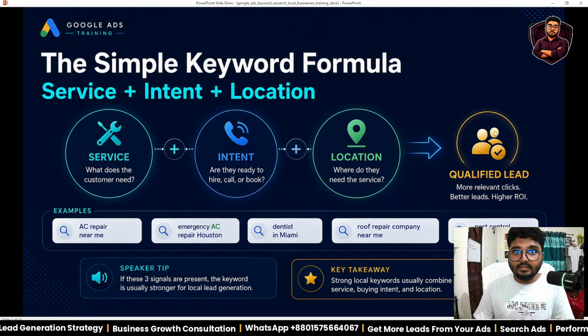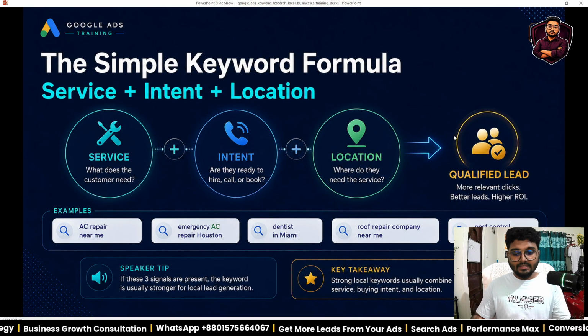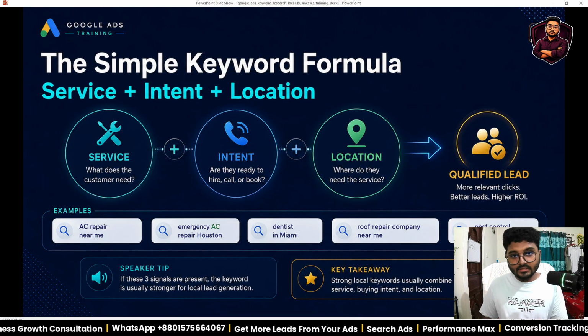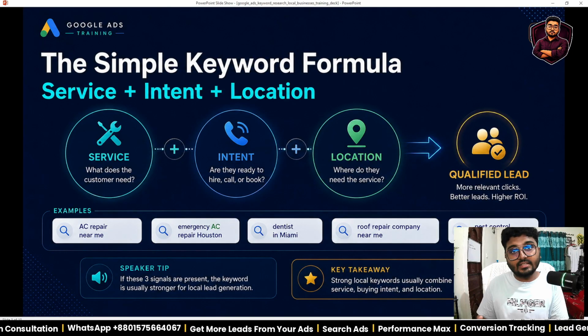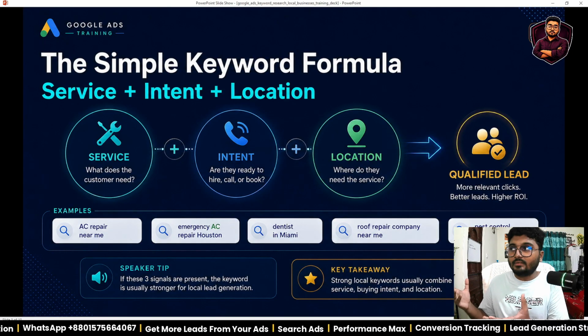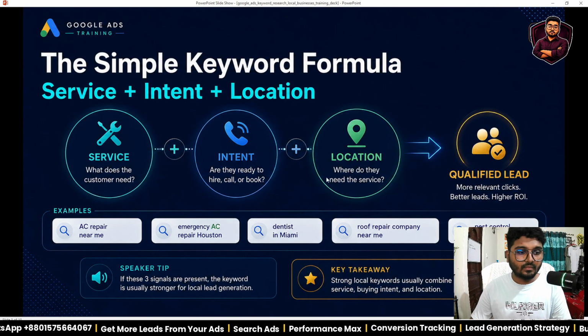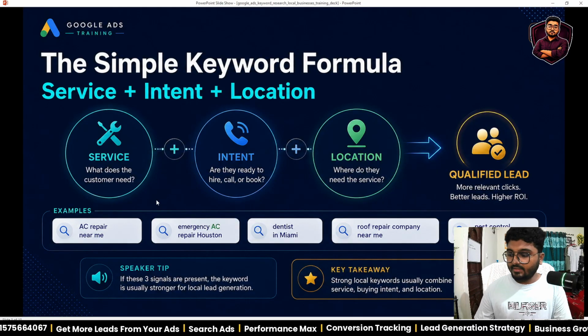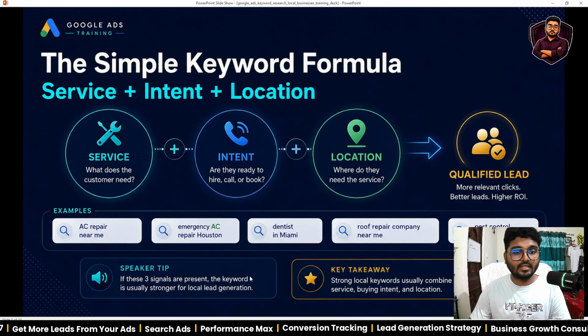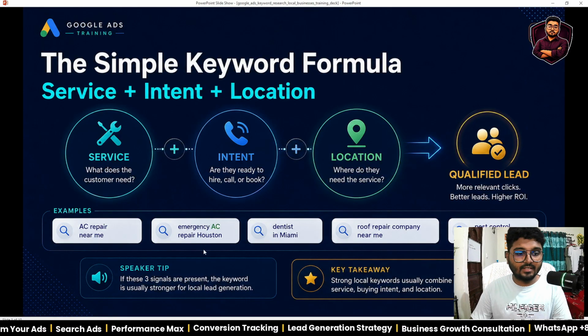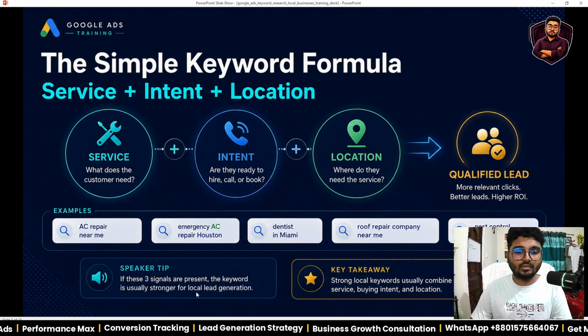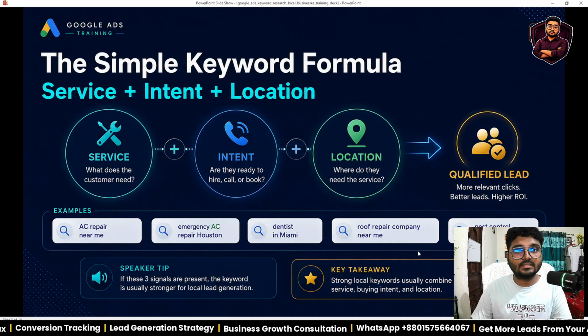Another thing is qualified leads: more relevant clicks, better leads, higher ROI. It is better to get 10 qualified leads rather than 1,000 unqualified random leads or clicks. Here are examples: AC repair near me, emergency AC repair in Houston, dentist in Miami, roof repair company near me, pest control service in Dallas. If these three signals are present, the keyword is usually stronger for local users. Key takeaway: a strong local keyword usually combines service, buying intent, and location.